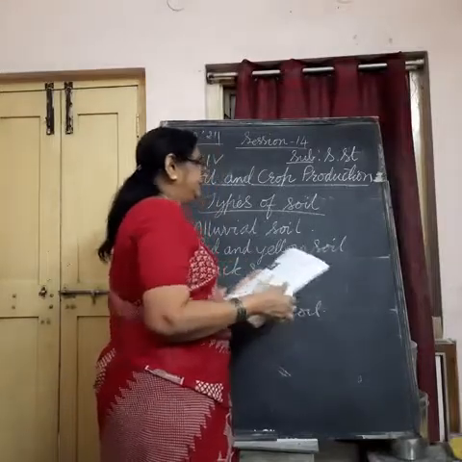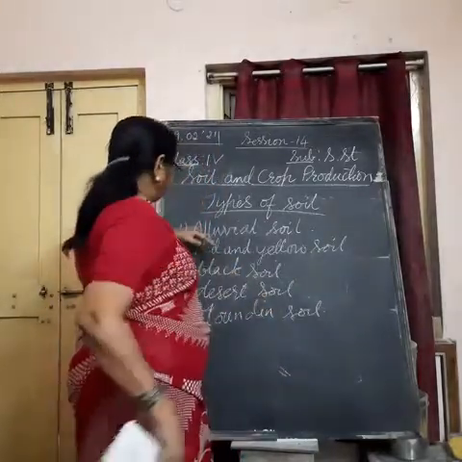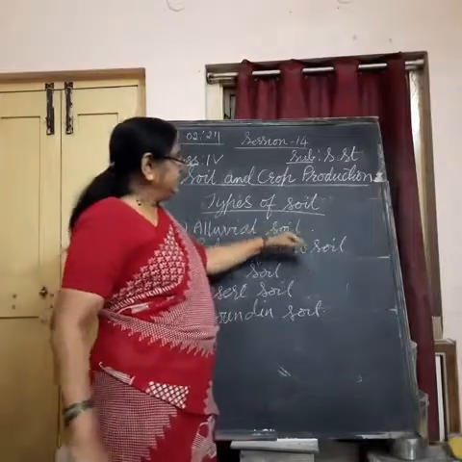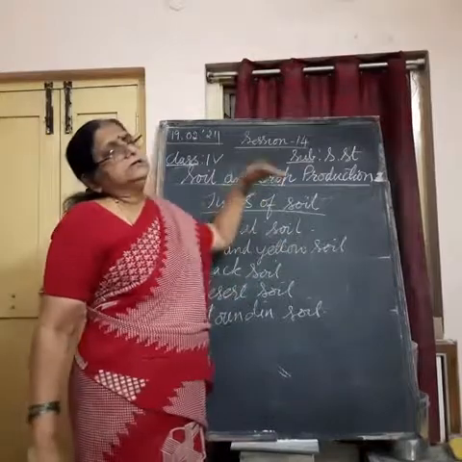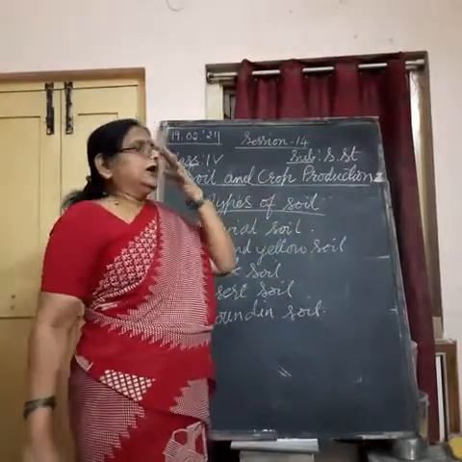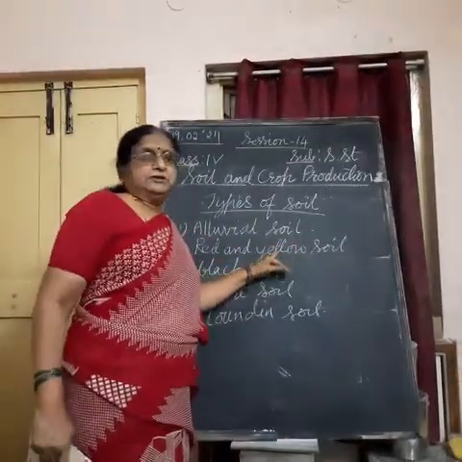Then we are going to know about each and every type of soil and its quality, how it supports plant life on the earth.